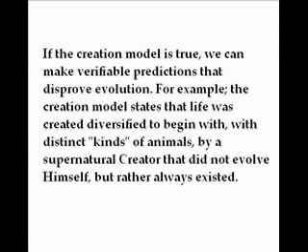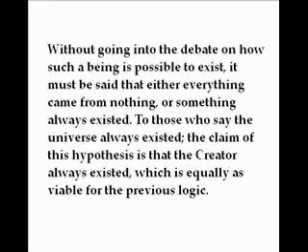If the creation model is true, we can make verifiable predictions that disprove evolution. For example, the creation model states that life was created diversified to begin with, with distinct kinds of animals, by a supernatural creator that did not evolve himself but rather always existed. Without going into the debate on how such a being is possible to exist, it must be said that either everything came from nothing or something always existed. To those who say the universe always existed, the claim of this hypothesis is that the creator always existed, which is equally as viable for the previous logic.